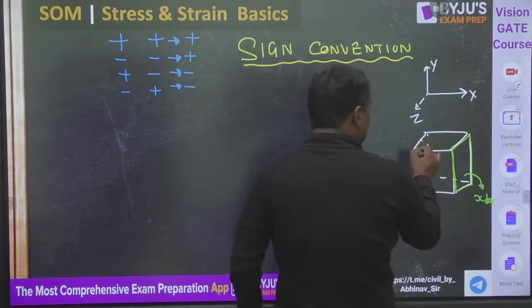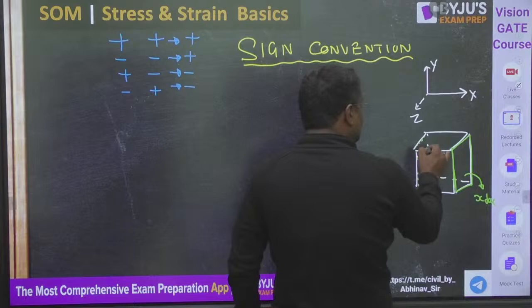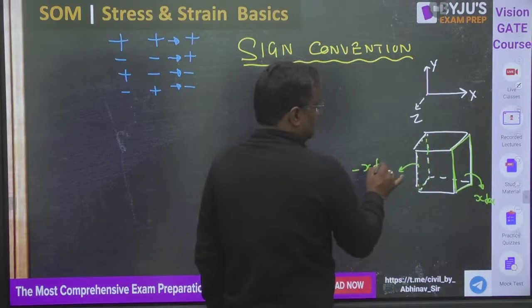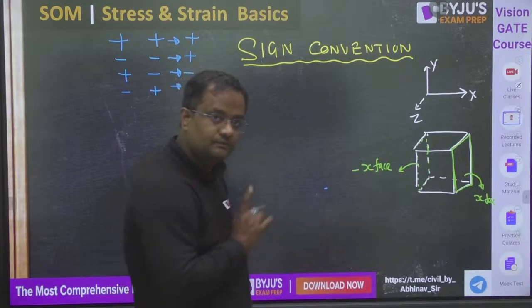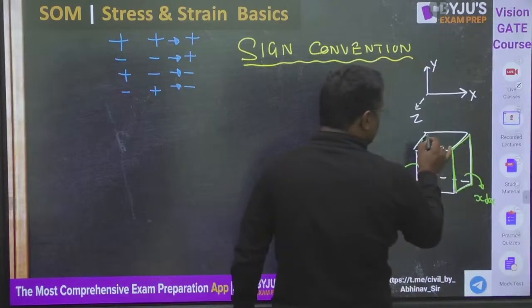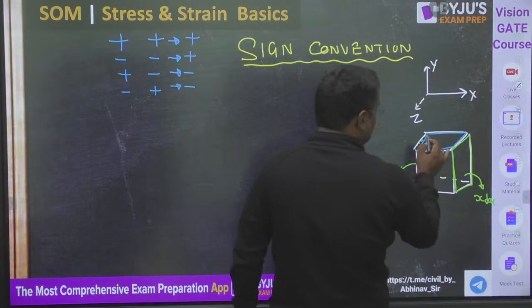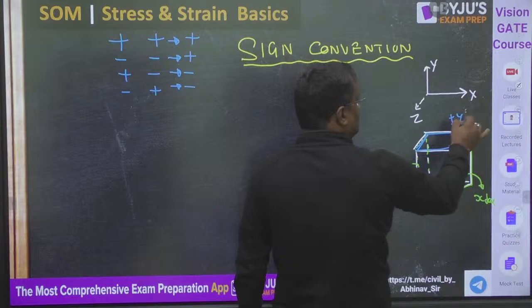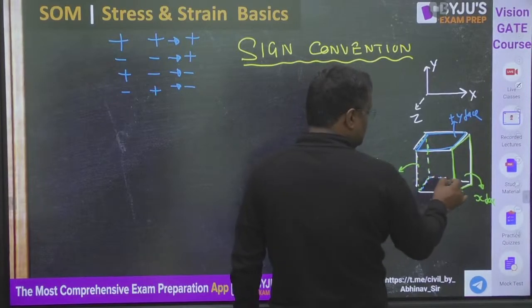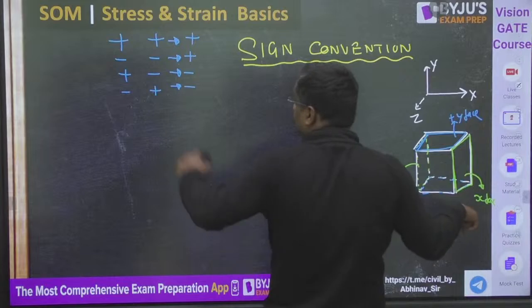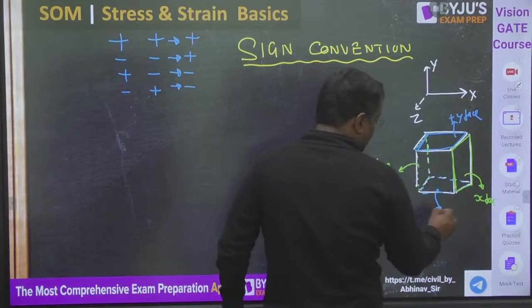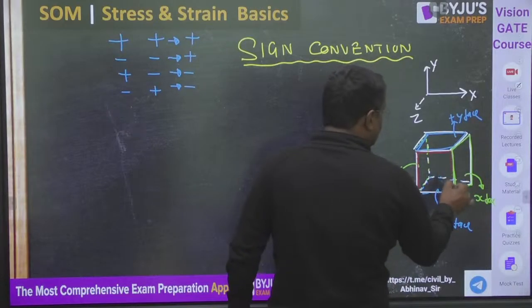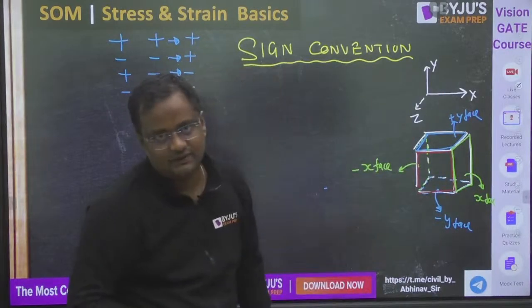What is the name of this phase? Outward normal is going in negative x direction. So this is negative x phase. Okay. Now, what is the name of this phase? Outward normal is going in positive y direction. So this is positive y phase. What is this phase? Outward normal is going in negative y direction. So this is negative y phase. Similarly, guys, this is z phase and backward will be negative z phase.